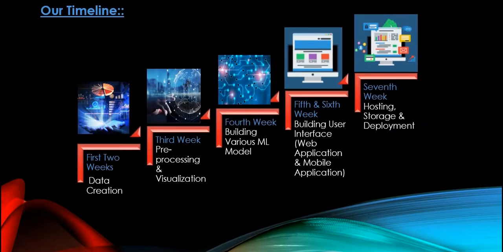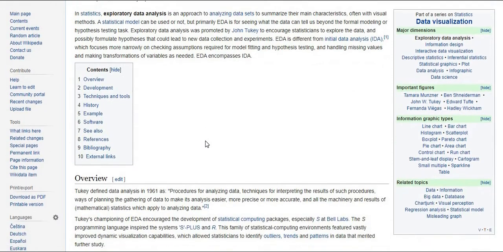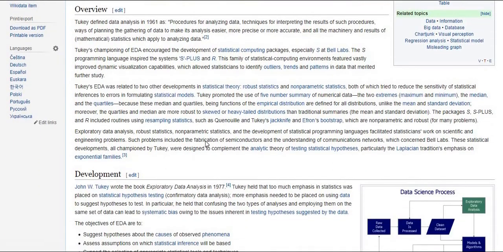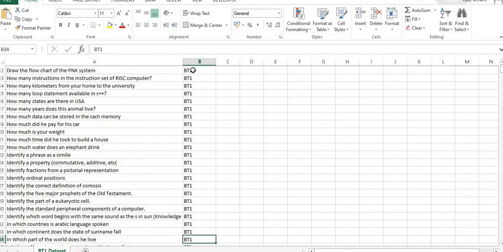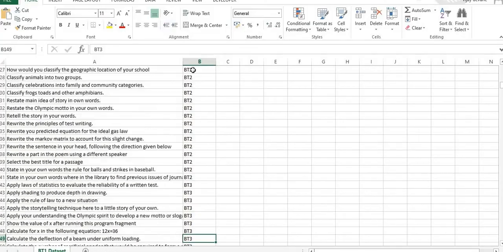We completed this project in the course of 7 or 8 weeks and the details are shown as below. The majority of time was spent performing exploratory data analysis and feature engineering. Finding this type of data was a big challenge. So we created a dataset of nearly 1224 questions by gathering various types of questions and labeled them manually according to the Bloom's taxonomy level.